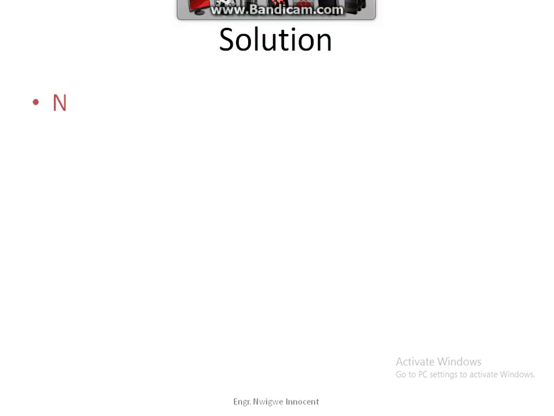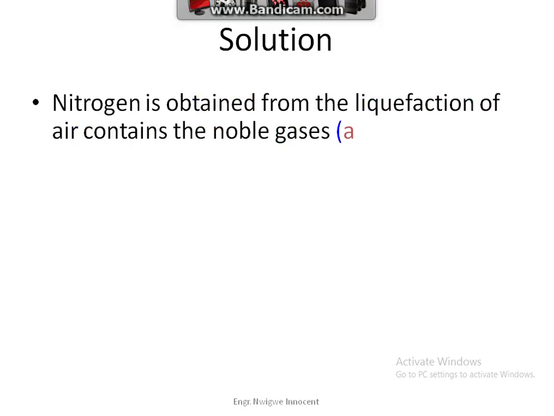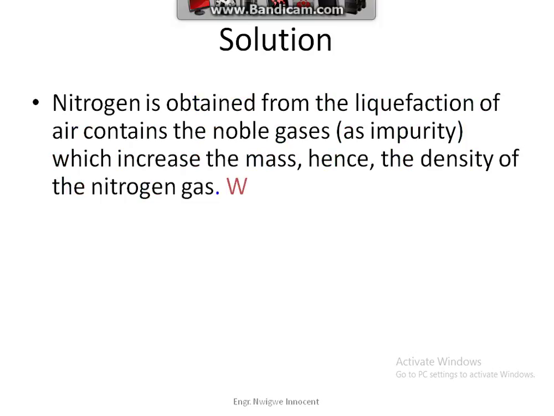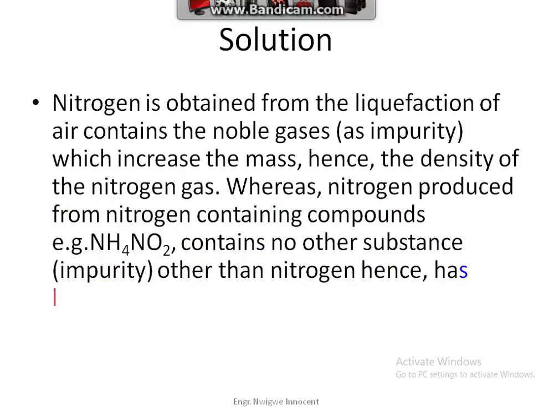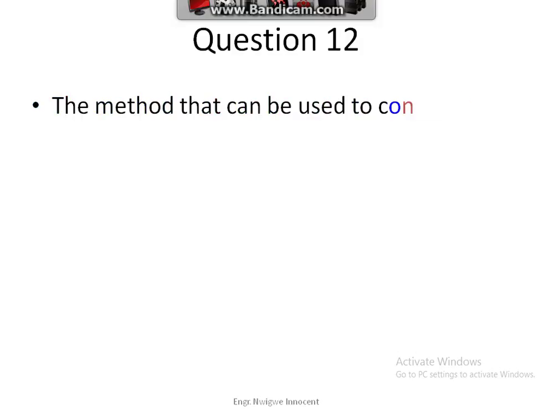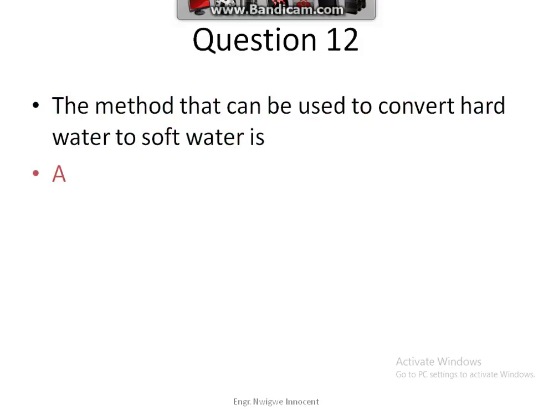Solution. Nitrogen obtained from the liquefaction of air contains the noble gases as impurity, which increases their mass, hence the density of the nitrogen gas. Whereas nitrogen produced from nitrogen-containing compounds like ammonium dioxonitrate contains no other substance as impurity other than nitrogen, hence has lower density. Answer D.